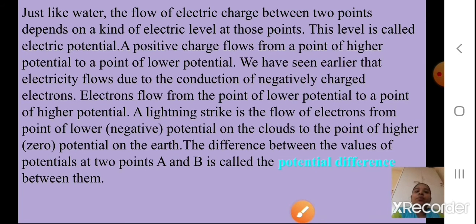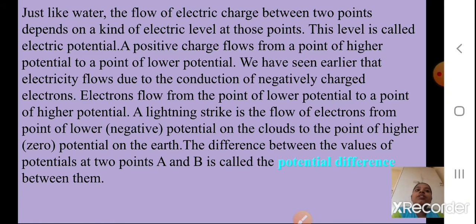Just like water, the flow of electric charge between 2 points also depends on the kind of electric level at those points. In the same way the water is flowing, electricity will also flow, but it will depend on the electric level at those points. This level is called the electric potential. Students, you will call it electric potential.